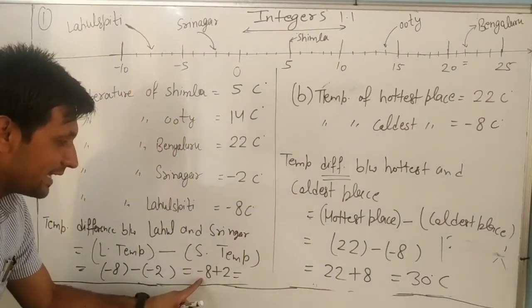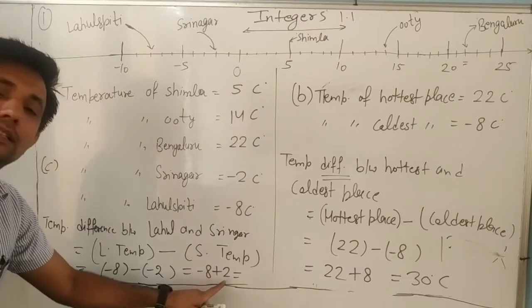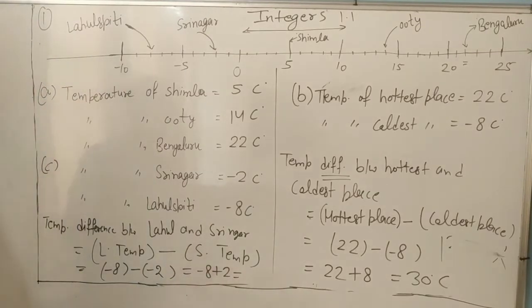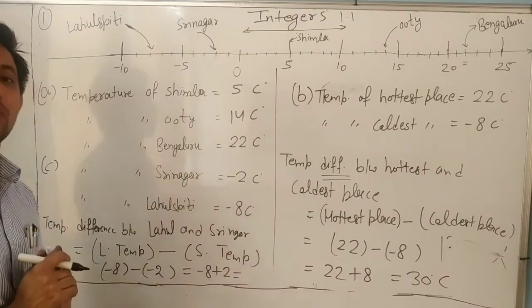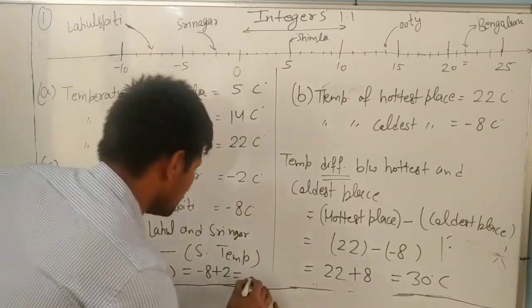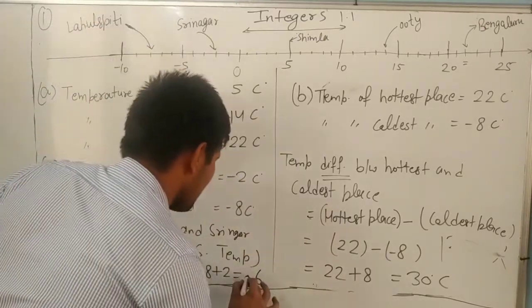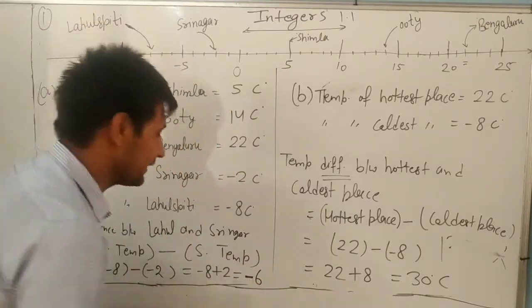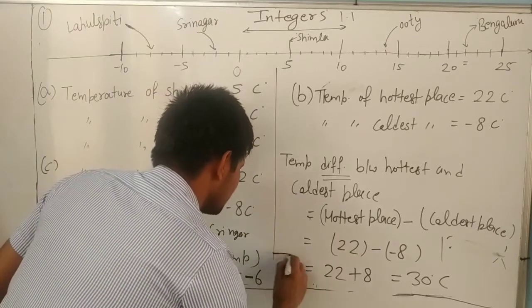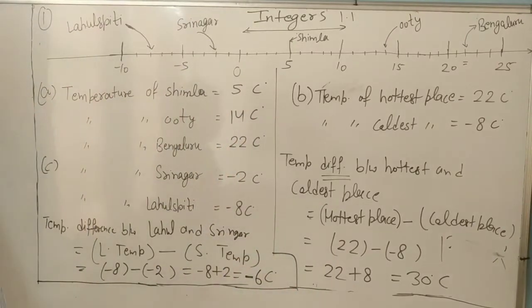Different sign. It is negative, it is positive. Understand or not? Negative and positive. And whenever different sign, we will subtract 8 minus 2, 6, and put the sign of greater number, minus. My 8 is greater, so minus 6 degree. What is the answer? Minus 6 degree is your answer. Understand here? Note down it.